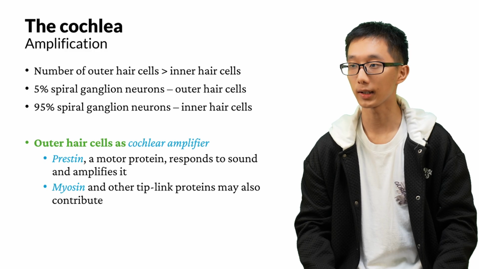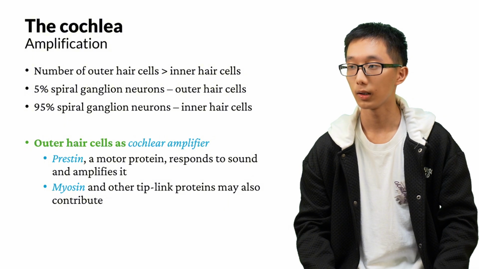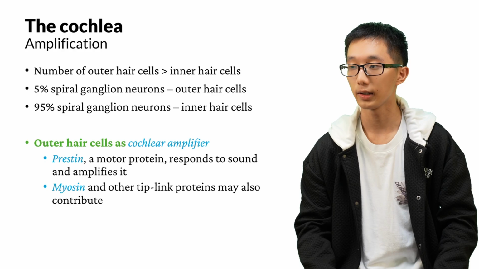This has applications in clinical situations. For example, if we want to test the hearing of a newborn baby, he or she cannot respond to us. We can use the cochlear amplifier mechanism of outer hair cells to test whether the hearing is still intact in the newborn baby. We emit a sound into the ear and then try to receive the amplified sound from the outer hair cells. This is rather weak but still receivable by our apparatus. If the outer hair cells emit a responding sound, then the amplification mechanism is likely intact.